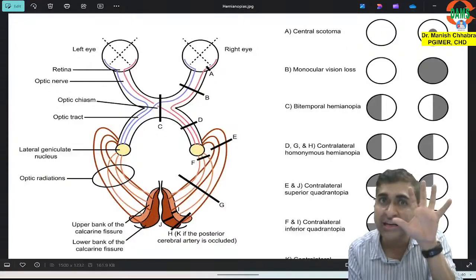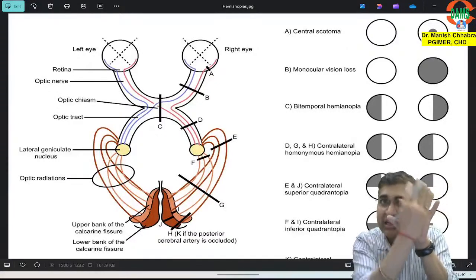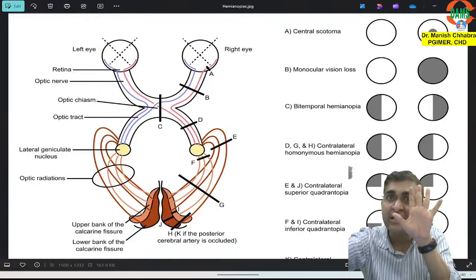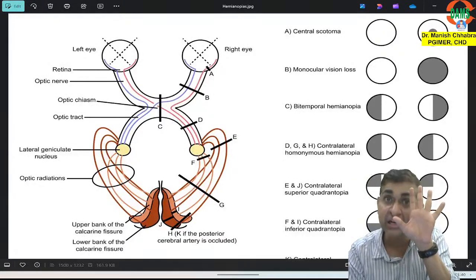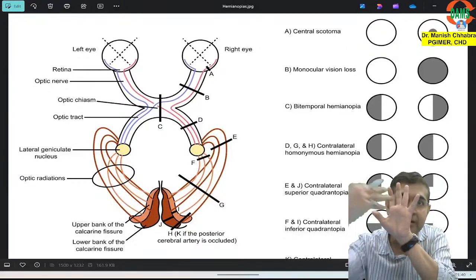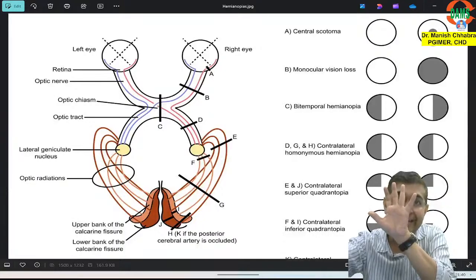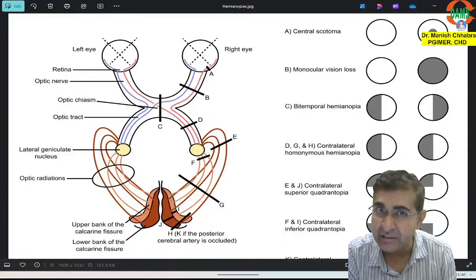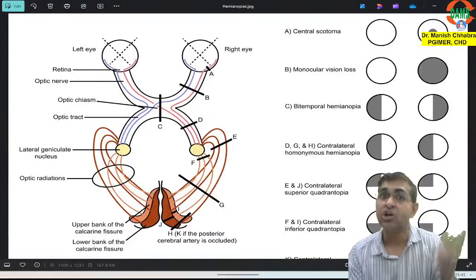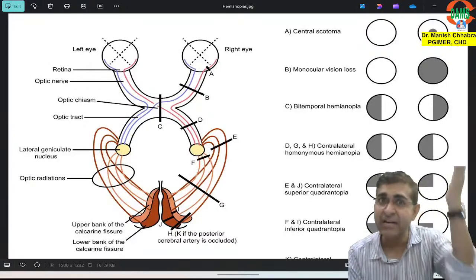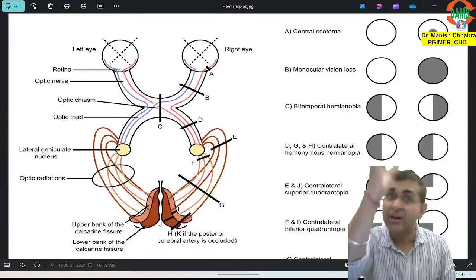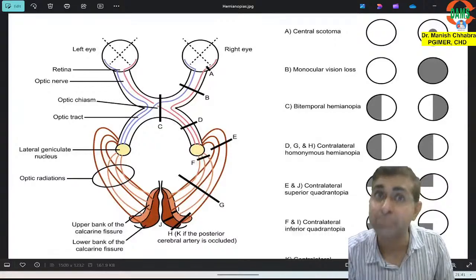That means on the left eye, the temporal retina interprets the nasal field, and similarly the right nasal retina interprets the right eye's temporal field. So ideally the patient will not be able to see on the right side with the left eye and on the right side with the right eye if there is transection of the optic tract.